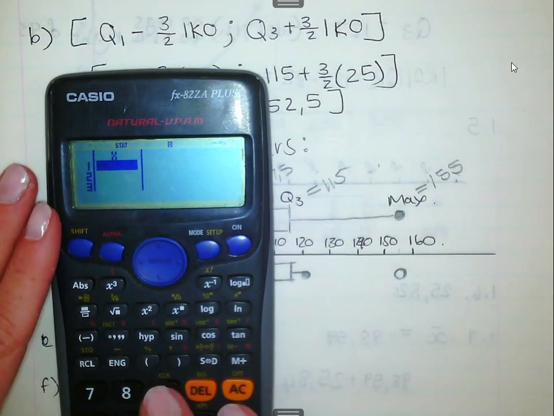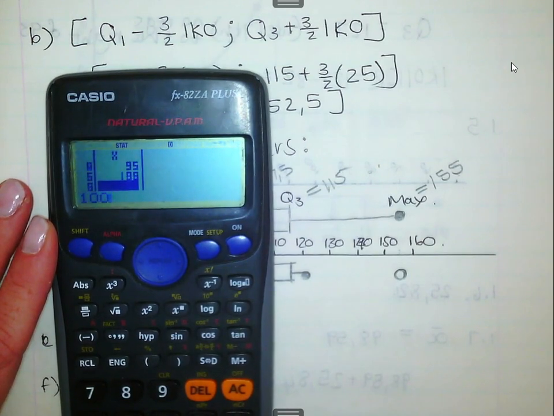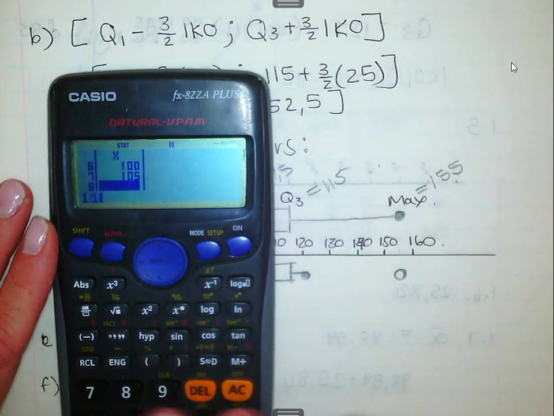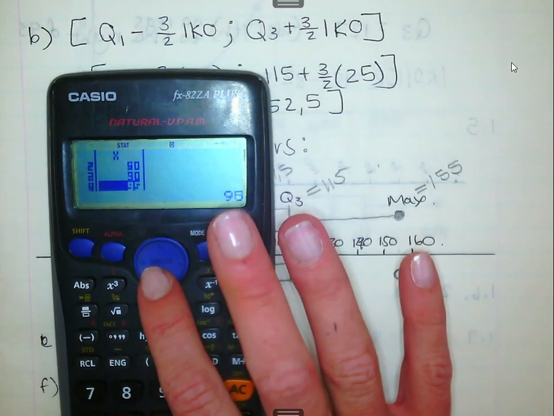So you're going to read it in: 40 equal to, 50 equal to, 90 equal to, 95 equal to, 95 equal to, 100 equal to, 105 equal to, 115 equal to, 120 equal to, 155 equal to, and I have 10 sets of data. Now if I can give you advice, these didn't have many data, but you'll see with the old question papers that we're going to work out with, the first one you're going to calculate has got 27 sets of data. It will take all of them, no problem, but go through them again.